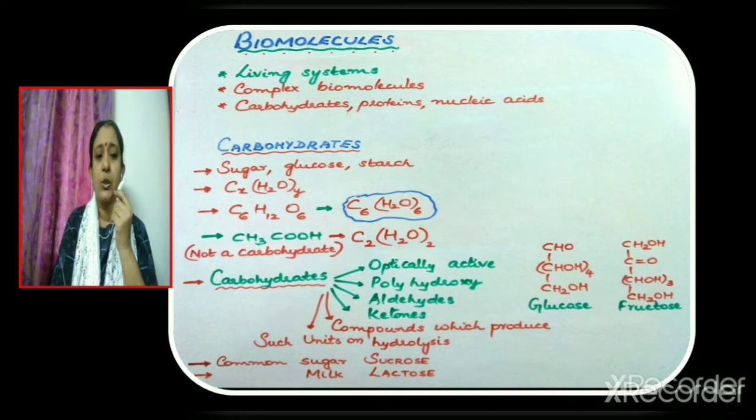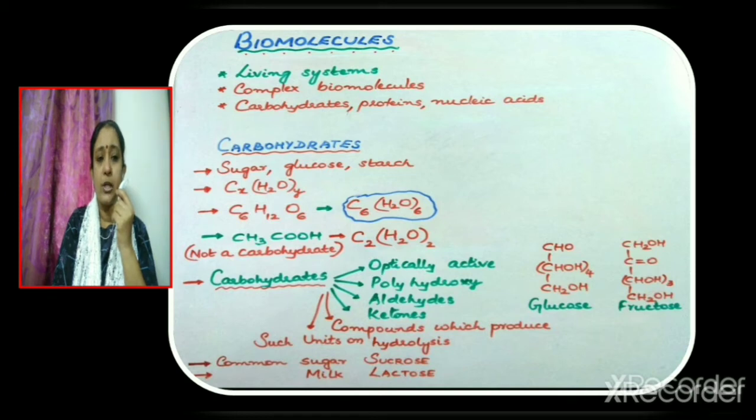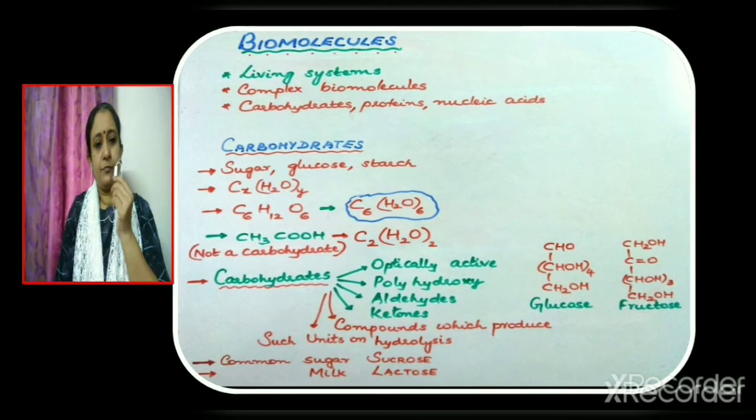Now, which functional group is present in glucose? It is the aldehyde group CHO. Now, consider fructose. 5 OH groups are present in fructose, and the functional group present is a ketonic group. So, we can define carbohydrates as optically active polyhydroxyaldehydes or ketones or the compounds which produce such units upon hydrolysis.